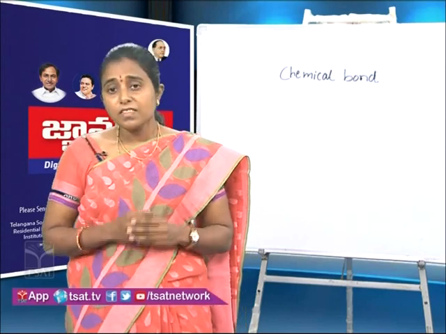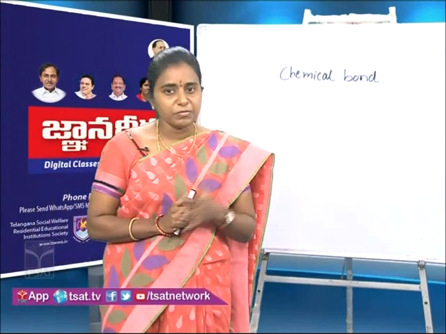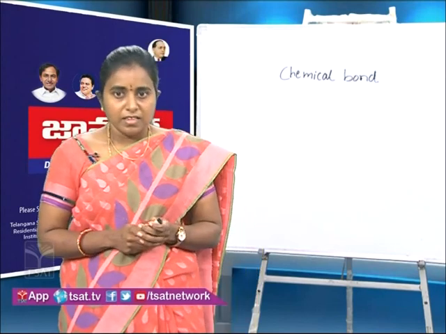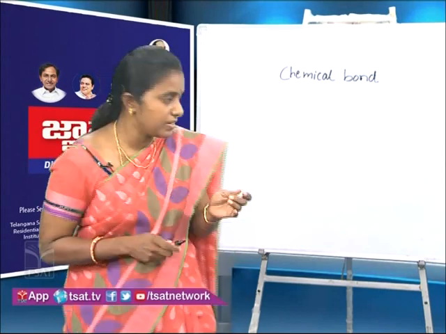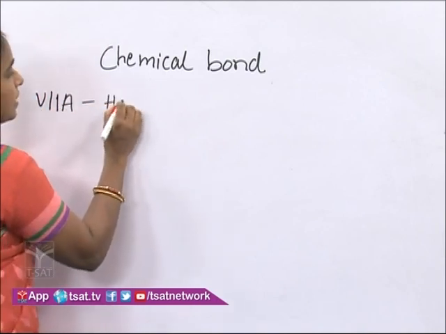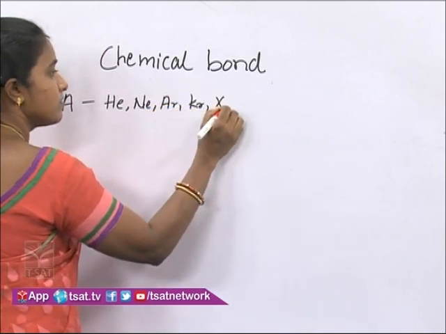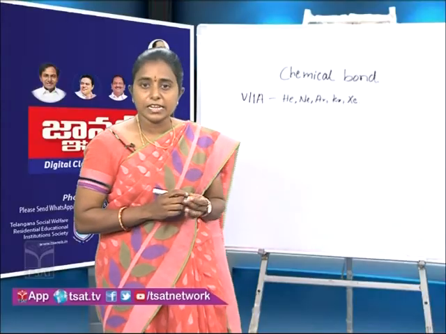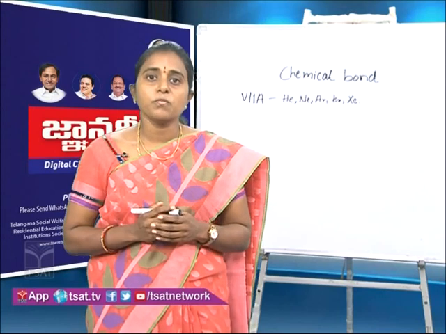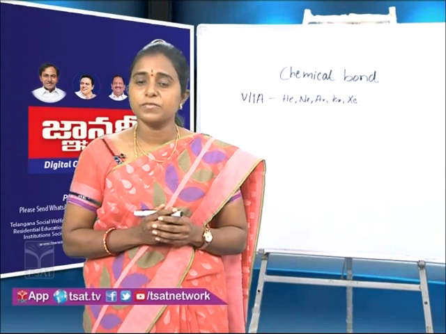Okay children, next, why do atoms combine? They combine to get stability. And children, do all atoms combine? No. In the periodic table, there are elements called 8th A group elements such as helium, neon, argon, krypton, xenon. When compared to other elements, these elements have almost negligible reactivity and they do not form molecules by combining with other elements. Why? Why do they have more stability, children?